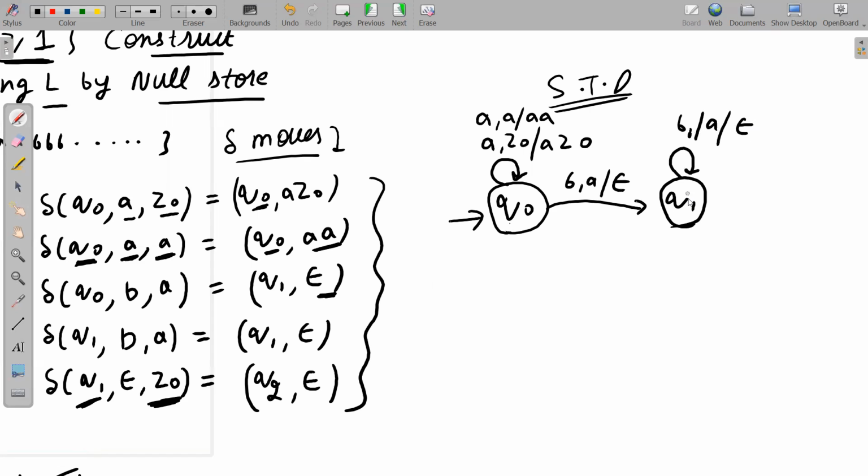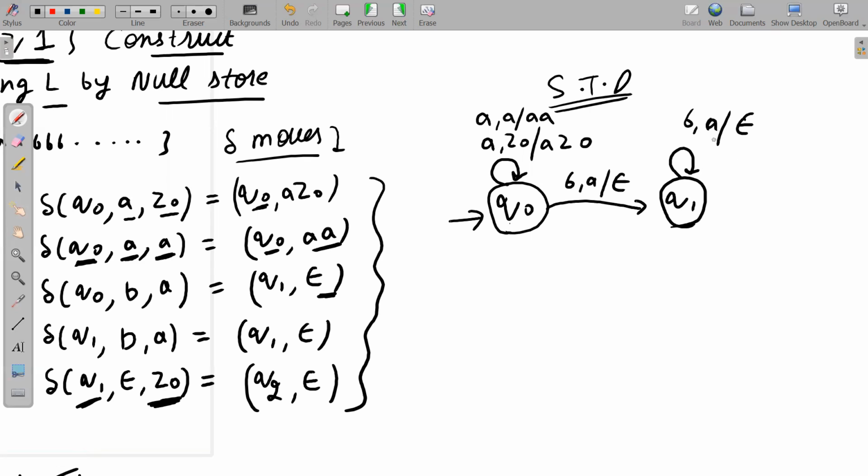B, A, null. So we are at Q1. PDA is at Q1. B is read from the tape. A is read from the stack, and then we have pushed nothing onto the stack. Okay, so if you are getting confused by this slash, then please do not get confused. I will write it properly. B, A. Okay, it hardly matters. It is just representation, and every book has a different representation. So please do not get worried about all these things.